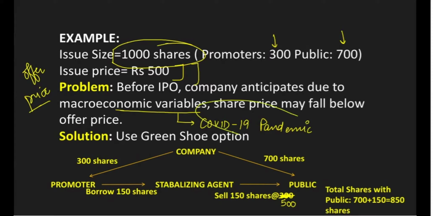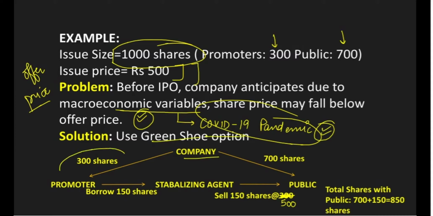Due to such situations, even SEBI has taken some steps for the benefit of companies. I'm not going into details of those reforms now. Right now we are focusing on GSO. There could be any kind of macroeconomic variables and the company may go for GSO, and the solution is the green shoe option.